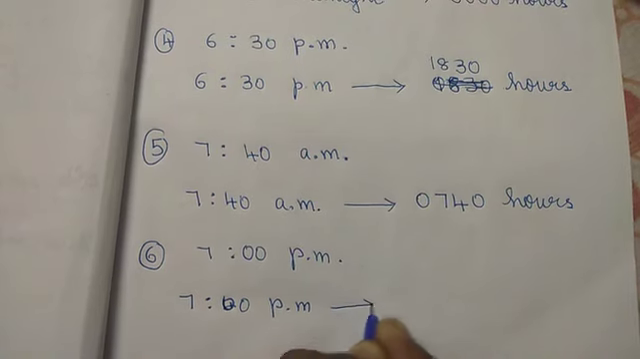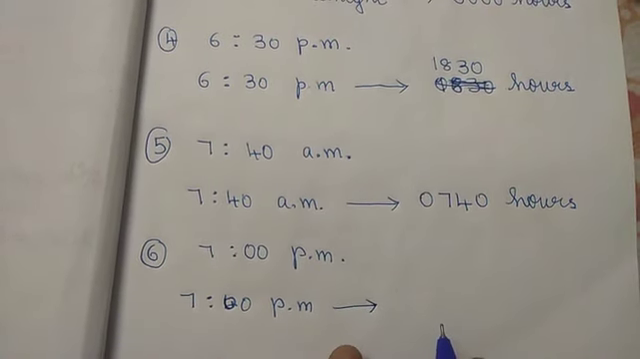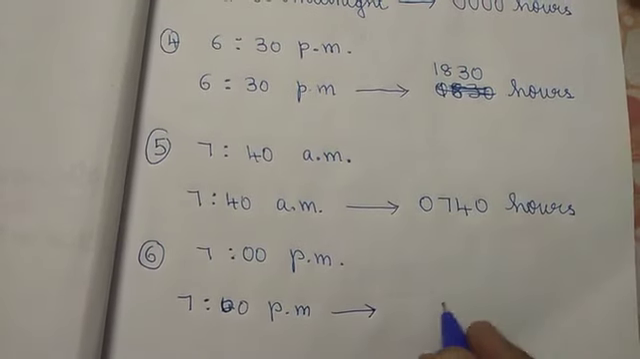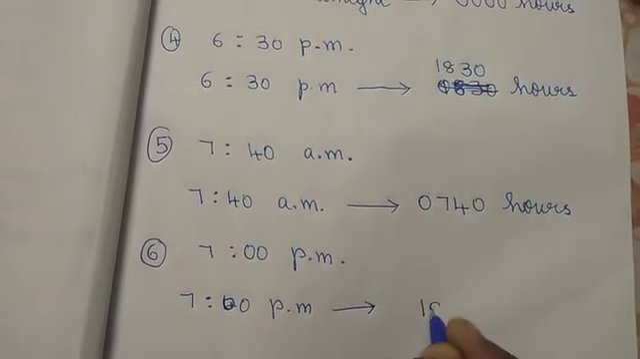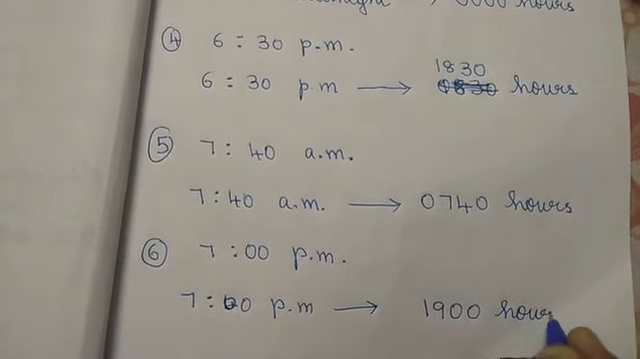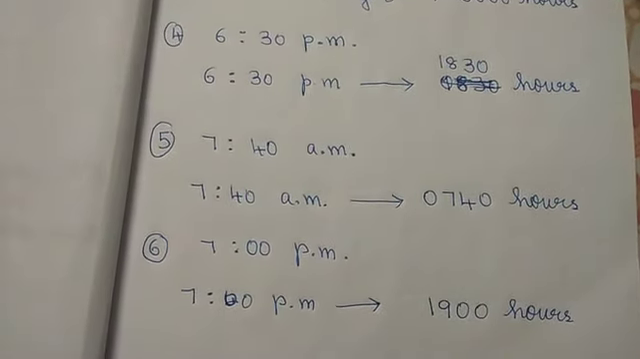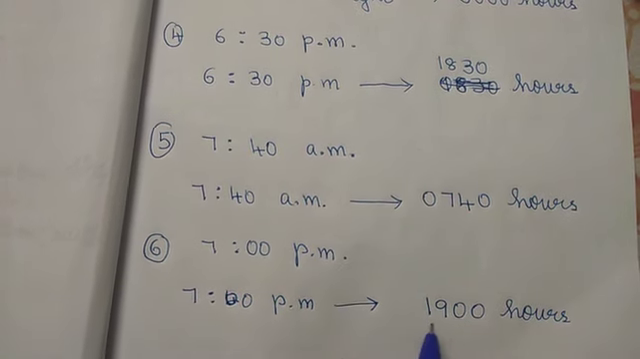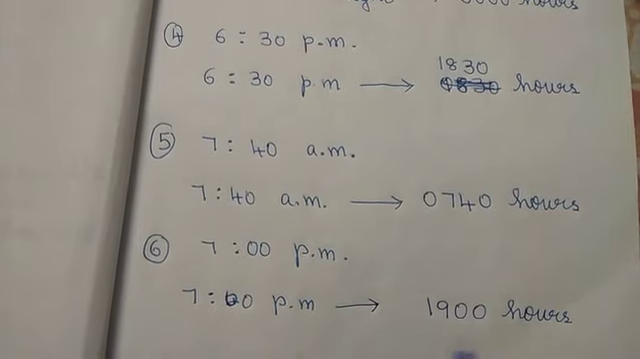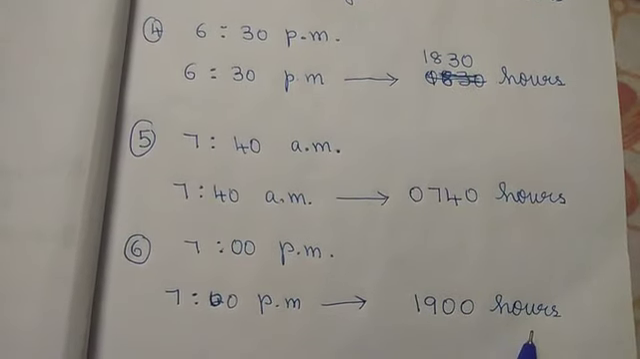When you convert to 24 hours, 7 p.m. means what, children? 19 hours. So what you have to write is 1900 hours. 7 p.m. means 19 hours. The first 2 digits are hours and the last 2 are minutes. So we have to say it as 19 hours.